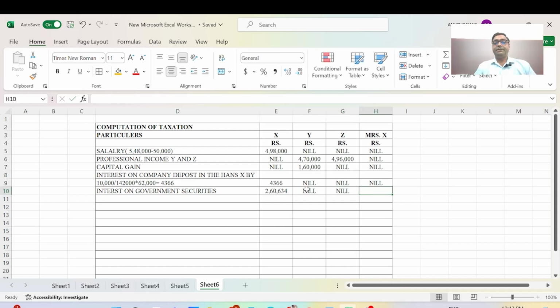I'm very sorry, the light has gone, so I will continue and repeat. In this question, how will we calculate the sum of interest on government securities?